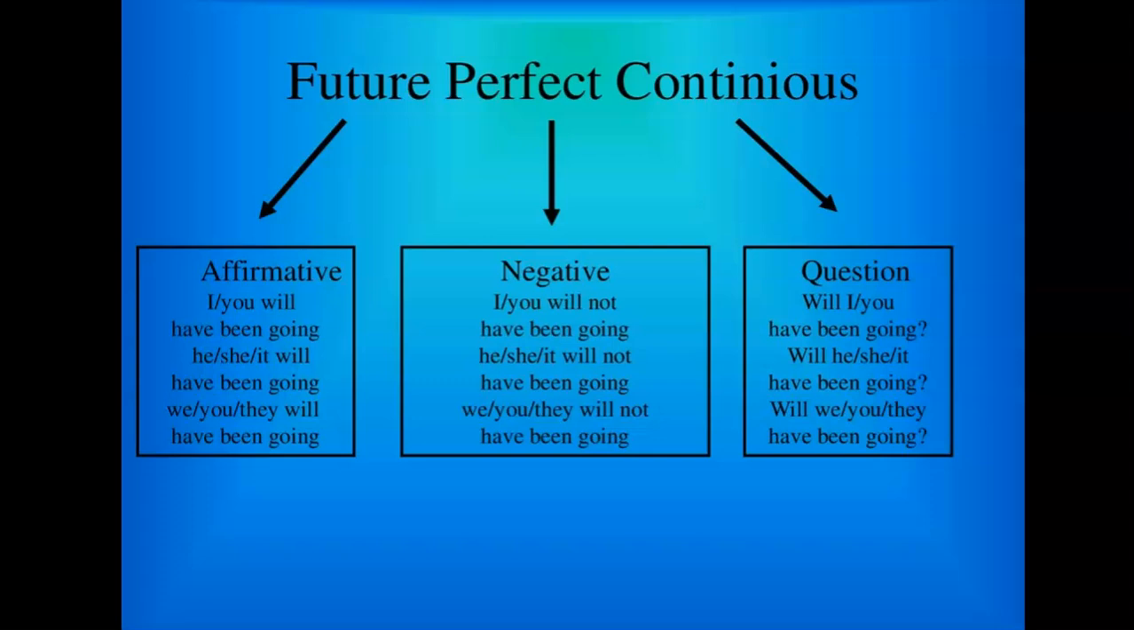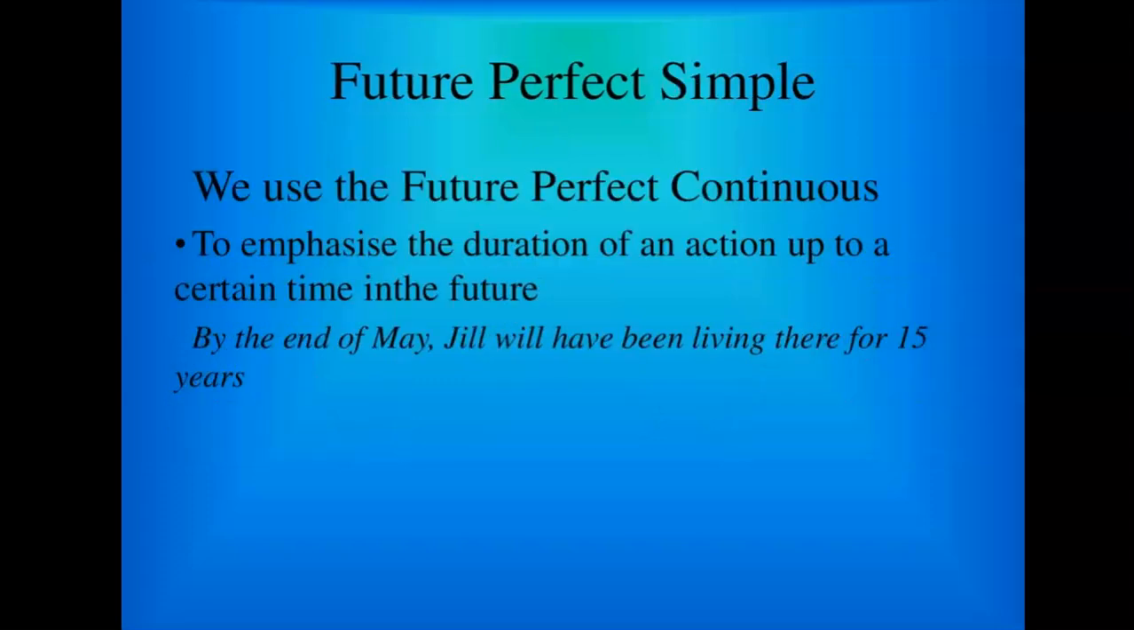Future perfect continuous: affirmative, negative, and the question. I, you will have been going. He, she, it will have been going. We, you, they will have been going. Negative forms. I, you will not have been going. He, she will not have been going. We, they will not have been going.